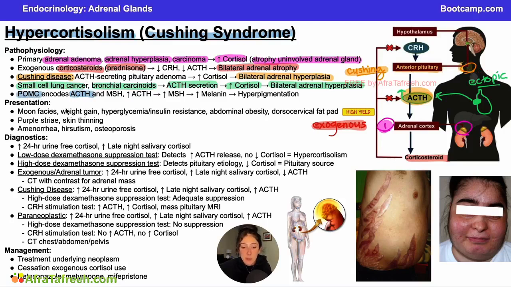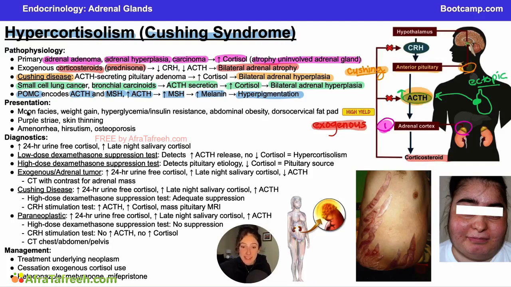ACTH is encoded for by the POMC gene, which also encodes melanocyte-stimulating hormone. In these pathologies that cause increased ACTH release, you may also see elevated melanocyte-stimulating hormone, which will lead to increased melanin production, which can cause hyperpigmentation, one of the symptoms that you may see, not always, but again, you may see that symptom in a patient who is presenting with a type of hypercortisolism that also involves increased ACTH release. Now, how are patients with hypercortisolism going to present?